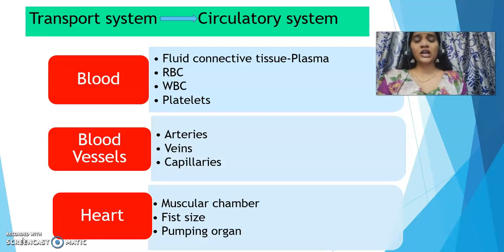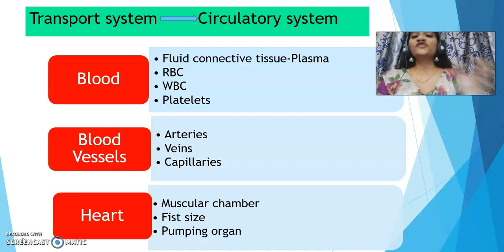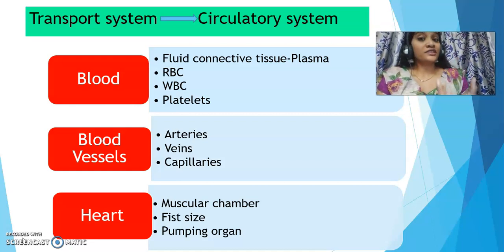Coming to blood, it's a fluid connective tissue. It's a very special tissue in our body because it is the tissue which is fluid in nature. That fluid component of blood is called plasma, and this plasma has all the blood cells suspended in it. What are the different cells of blood? RBC, WBC, platelets. Three types.